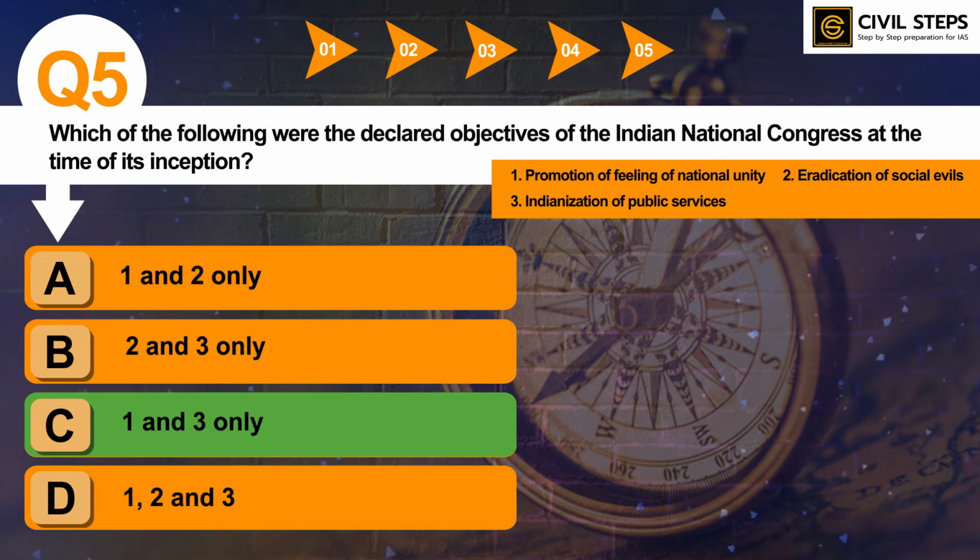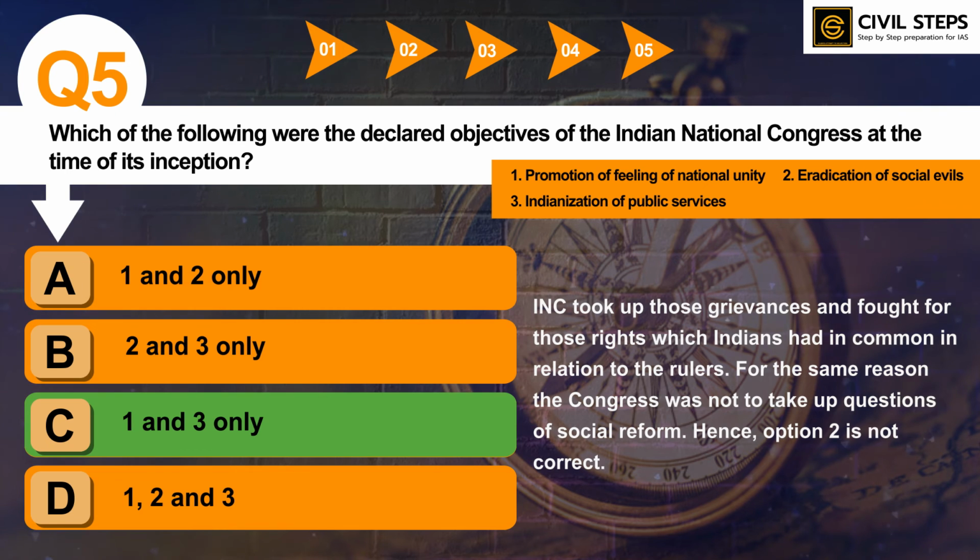Statements 1 and 3 are correct while the second statement is incorrect, because the INC took up those grievances and fought for those rights which Indians had in common in relation to the rulers. For the same reason, the Congress was not to take up questions of social reform. Hence, option 2 is not correct.